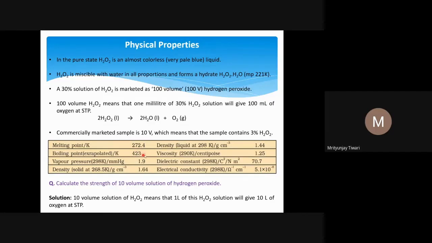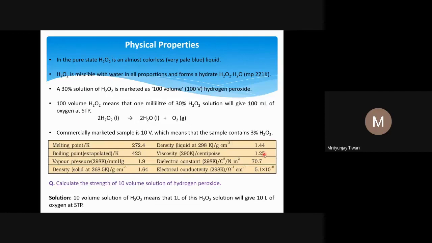Boiling point is 423 Kelvin, which is 150 degrees centigrade, according to this data. So 150 degrees centigrade is the boiling point of hydrogen peroxide, and in Kelvin it is 423.